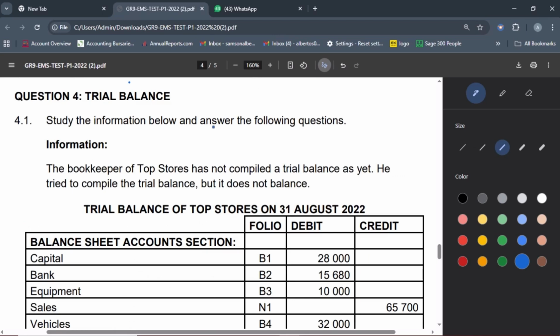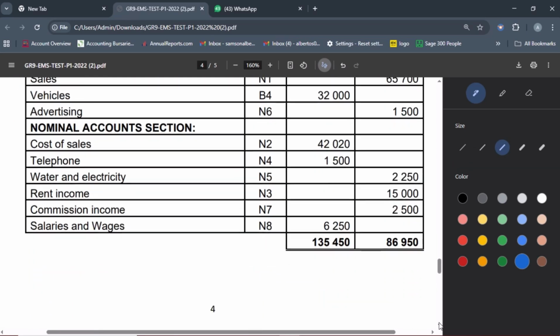Study the information below and answer the following questions. The bookkeeper of Top Stores has not compiled the trial balance as yet. He tried to compile the trial balance, but it does not balance. We know in a trial balance the debit side must always be equal to the credit side. If that does not happen, it means that there are certain issues that need to be addressed.